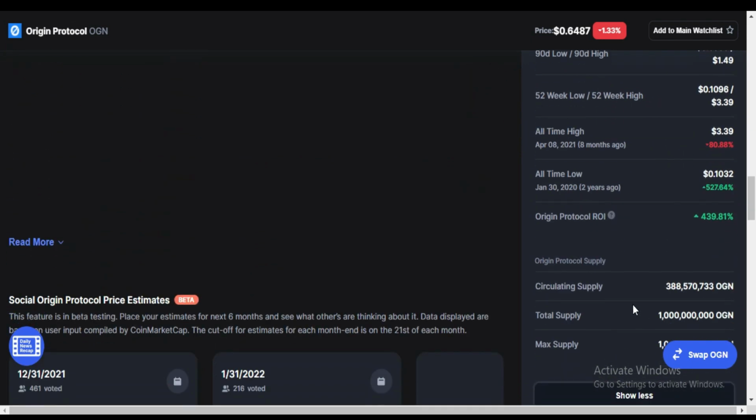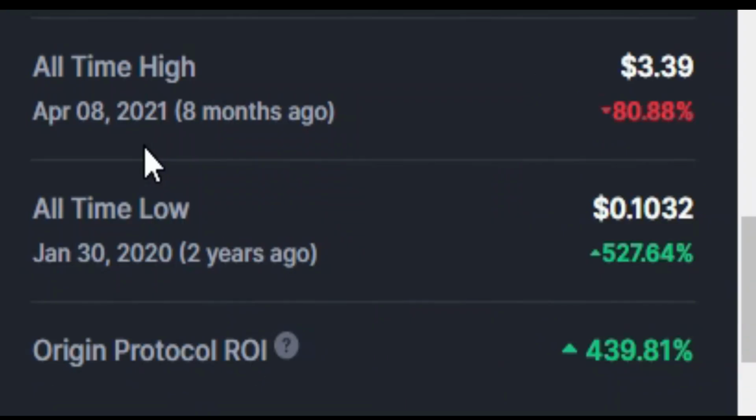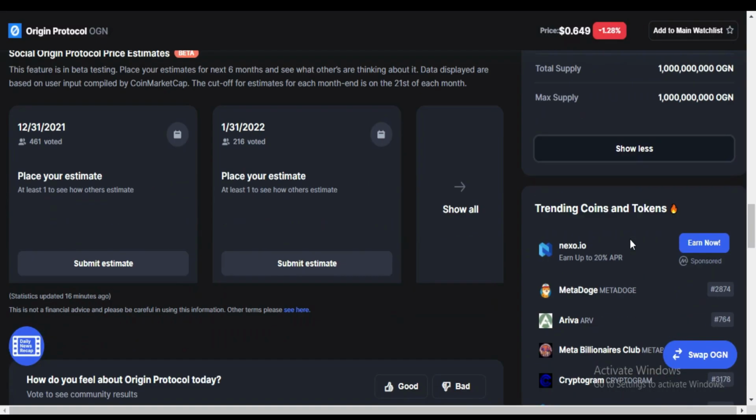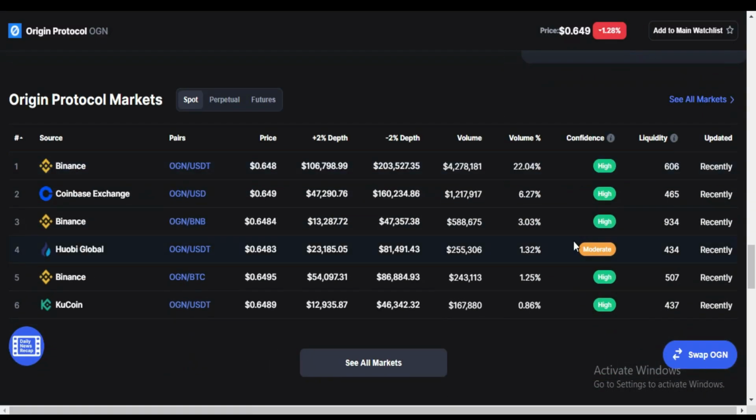Here you can see all-time high of OGN was on April 8, 2021, about 8 months ago, and price was $3.39. All-time low of OGN protocol was on January 13, 2020, about 2 years ago, and price was just 10 cents. OGN return on investment is 439, which is very good. And it is available on these exchanges: Binance, Coinbase, UB, KuCoin.